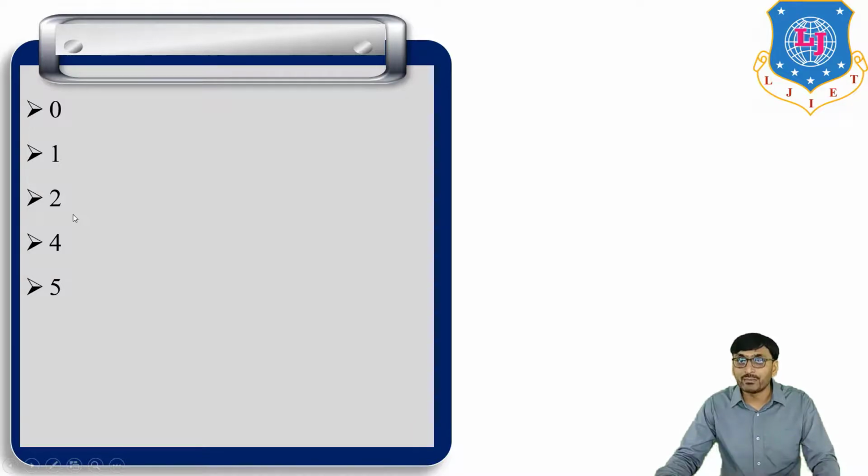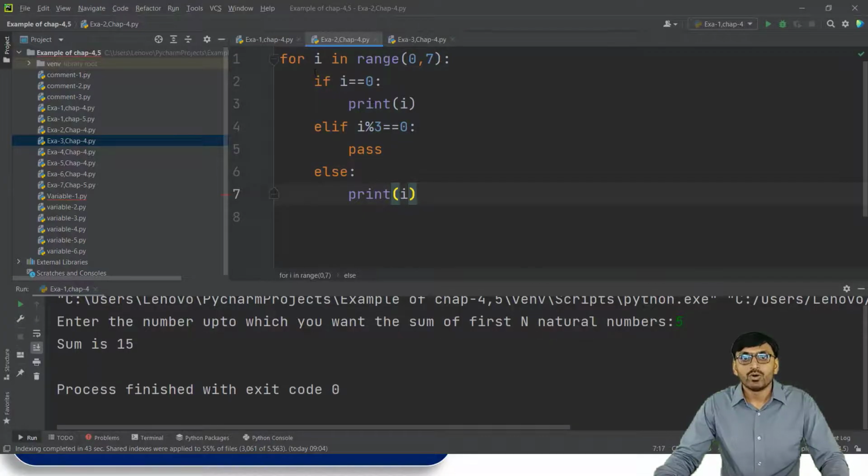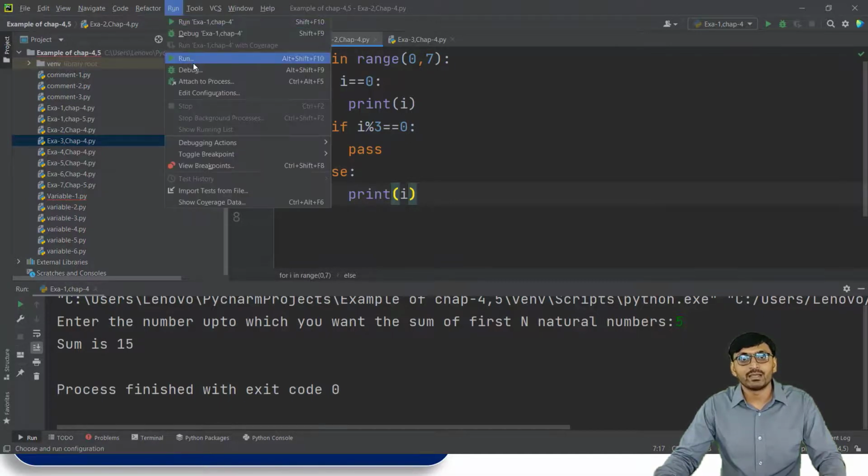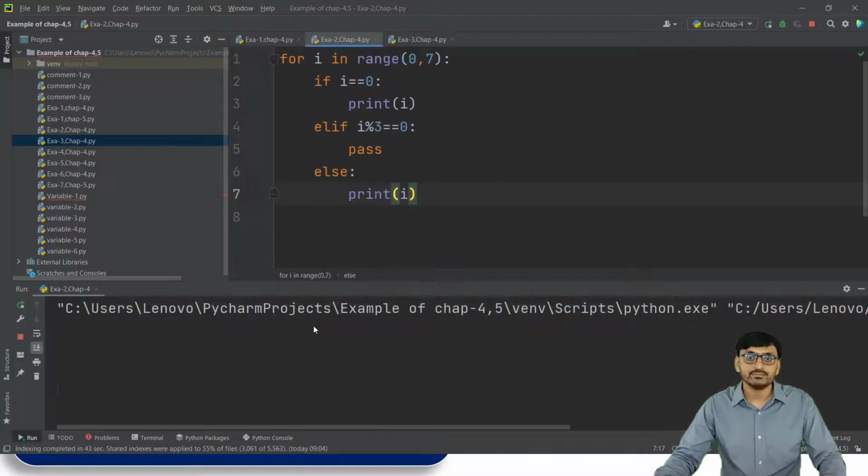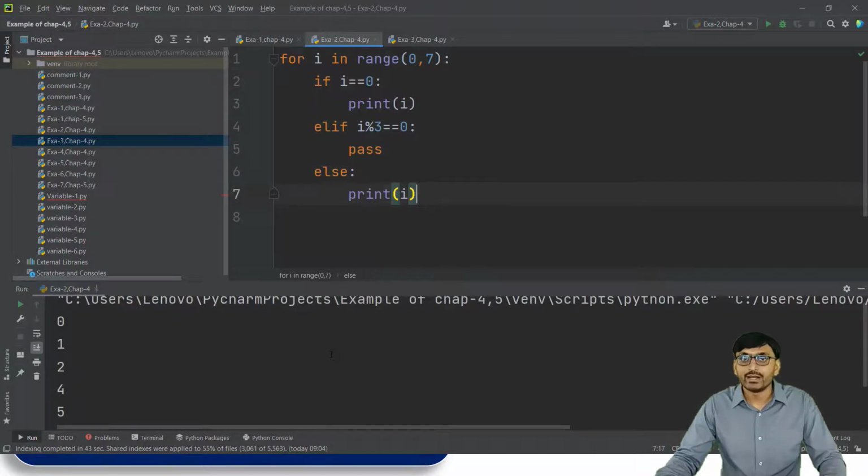Now this same program we run on PyCharm. So for i in range 0 to 7, if i is equal to 0, print i, elif second condition, then pass, else third condition, print i. So this last condition is the default condition. If all previous conditions are not satisfied, then the default condition is automatically satisfied. Okay, so if we run this program, then the output is 0, 1, 2, 4 and 5.